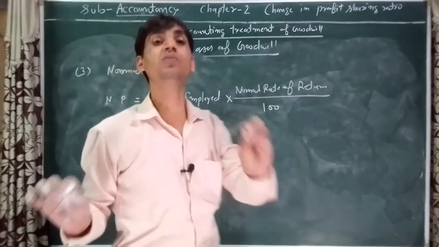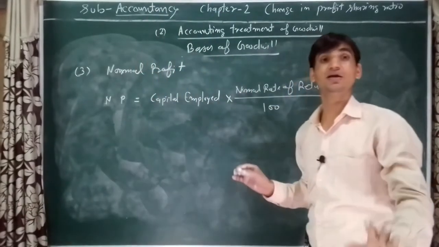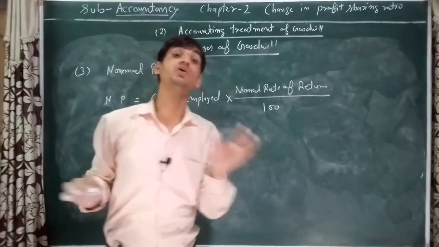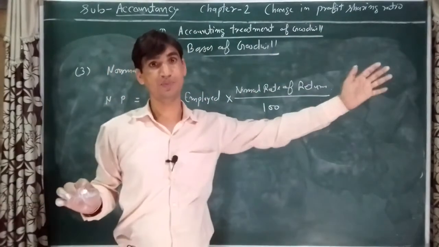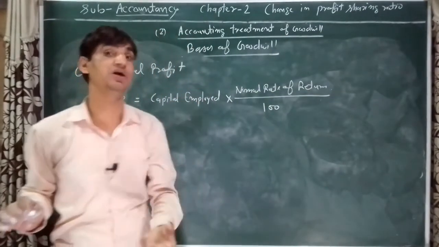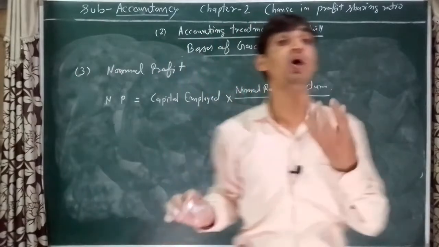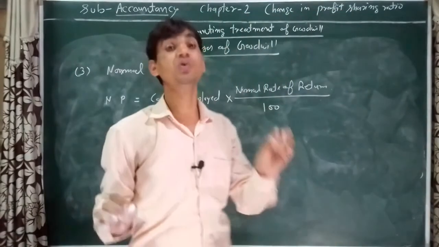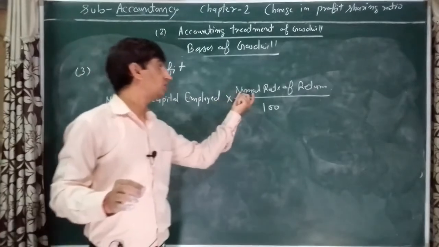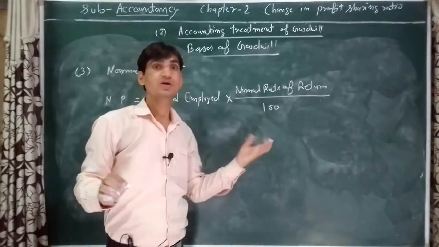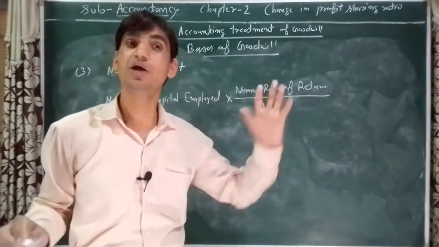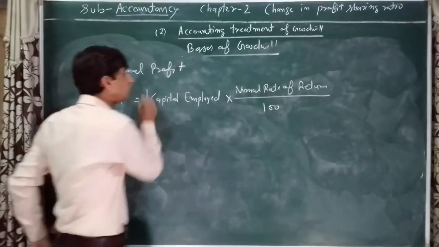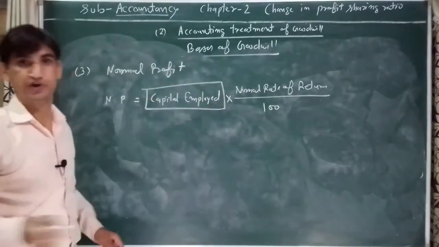This is just the normal profit we can earn. This is the amount we have to earn if we want to run the business continuously for a long period. Normal profit is the minimum amount that every firm has to earn to continue the business organization. If any organization cannot earn normal profit, it cannot be run on a regular basis or for a long period. I hope you understood. Now, how to calculate the value of capital employed?